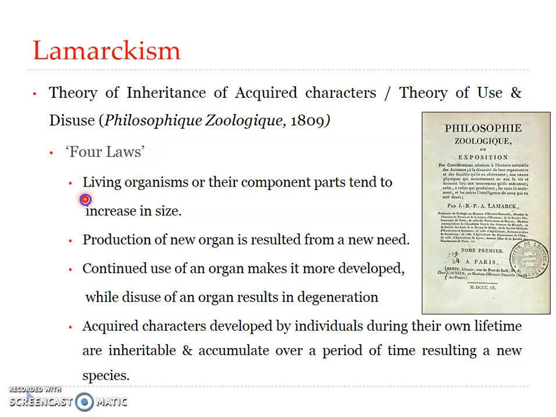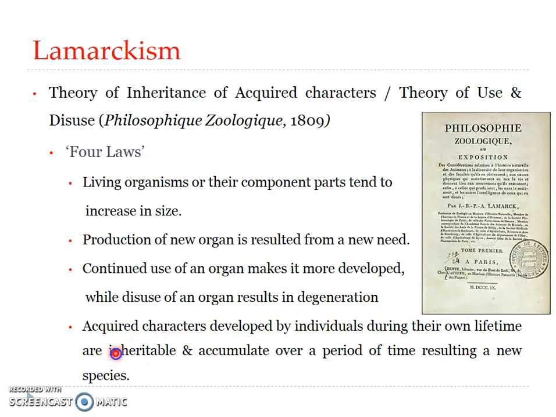The first one says that nature tends to increase the size of living organisms and their component parts. That is, the living organisms and their component parts tend to increase in size. Second, production of a new organ results from a new need. It is actually a product of a new need felt by the organism. Third, the constant use of an organ makes it more developed, and disuse of an organ results in reduction and degeneration of that particular organ.